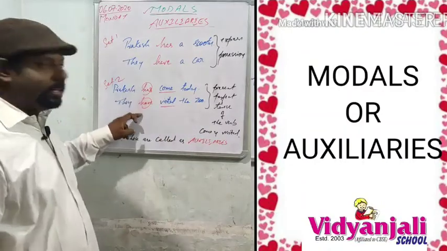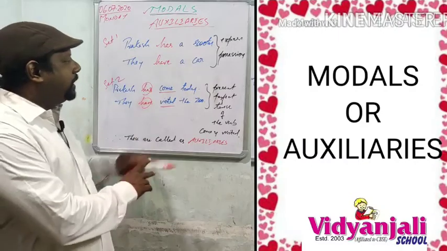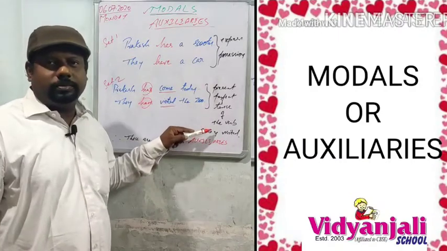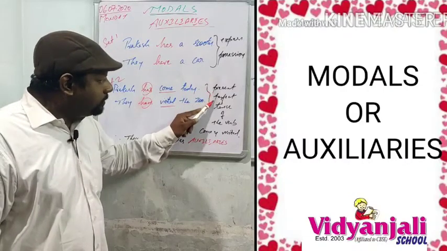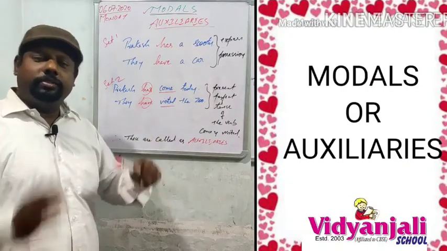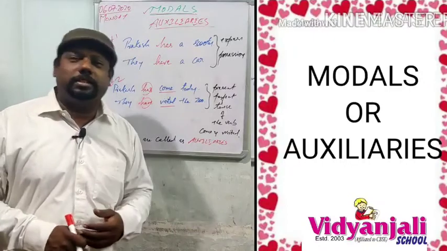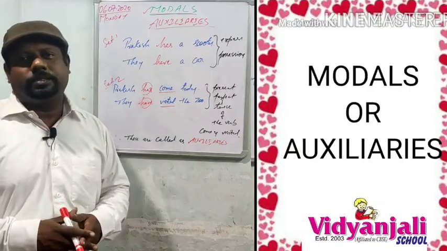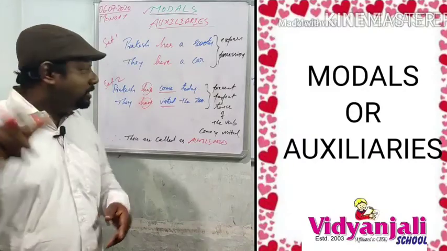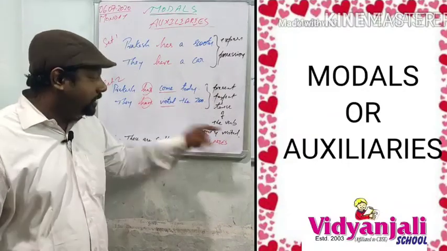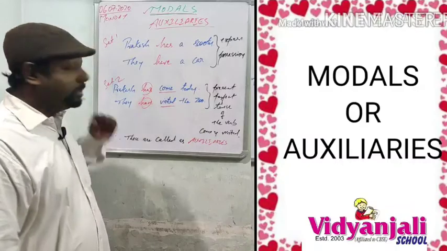They are acting to form the present perfect tense of the verb. The structure of present perfect tense is subject plus has or have plus V3 plus object.